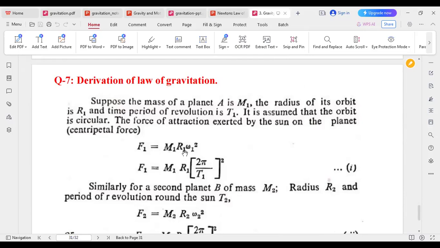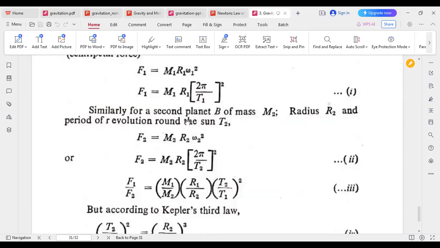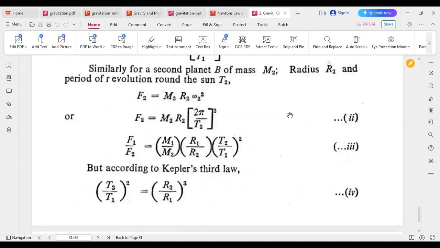So F1 equals m r omega square. This is actually the circular velocity. F1 equals m1 r1 omega naught whole square. So F1 equals m1 r1 times, omega means twice pi by T, whole square. Similarly, for the second planet B of mass m2 and radius r2, we get like this. So just dividing one equation by the other, we get this one.